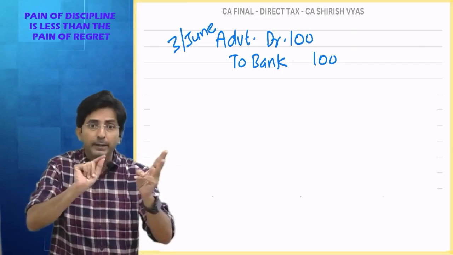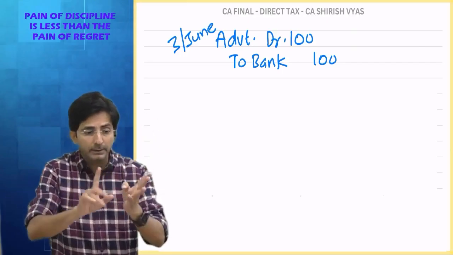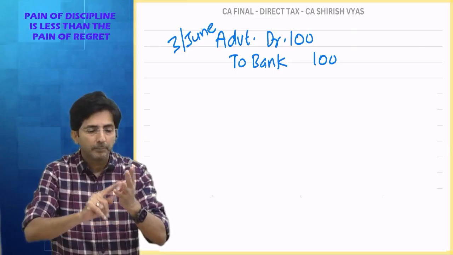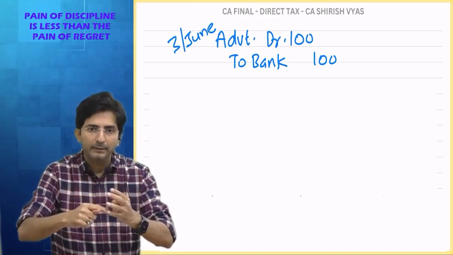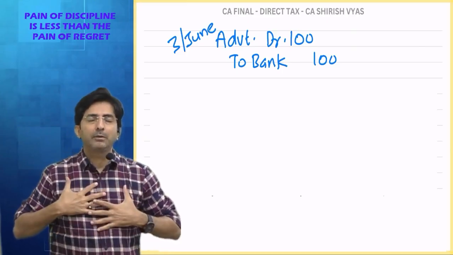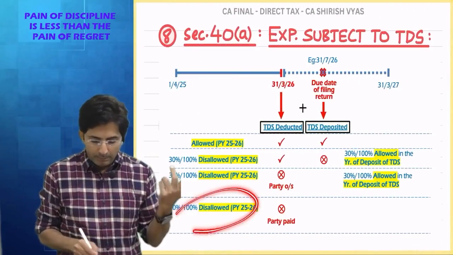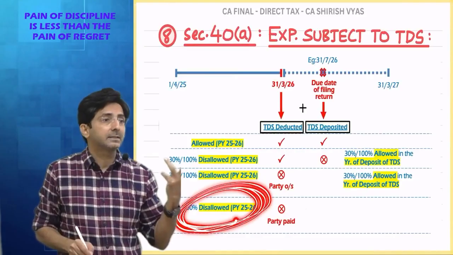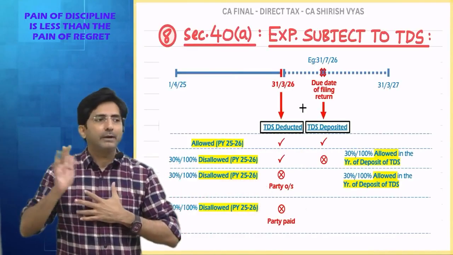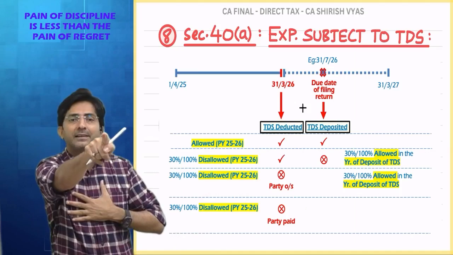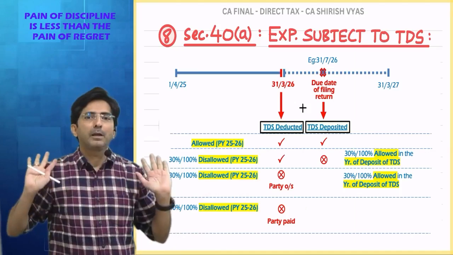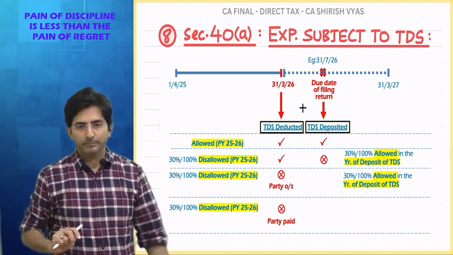He will give a certificate: yes, the advertiser has done everything. This is the 4th condition, the CA certificate. If I satisfy everything, my expenditure will become allowed. Not now. In the current year, I will have to face disallowance. But in future, whenever that advertiser files the return, it will become allowed for me.